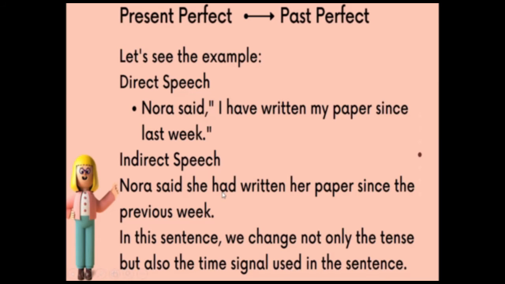Here we use the word had because it is the past form. We have here because it is the first form or present. So we have the verb 3 to show that it is perfect.